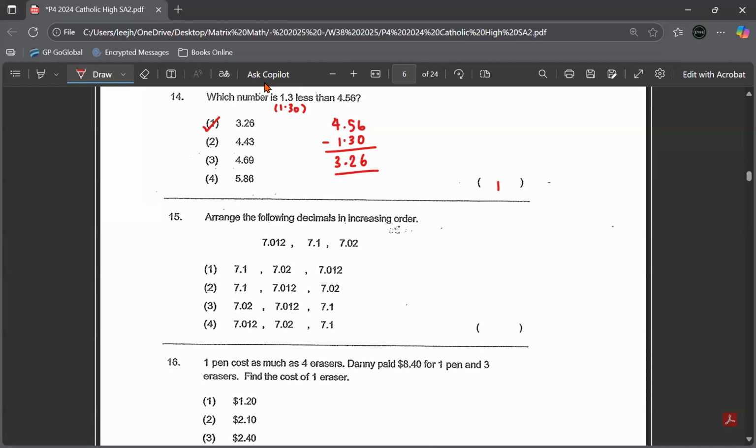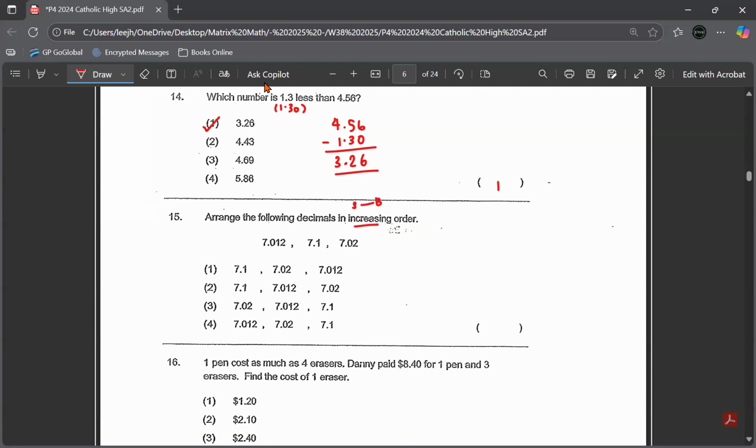Arrange the following decimals in increasing order. Increasing means small to big. Okay? So which one is your smallest? Which one is your biggest? So if you look properly, this is 7.012, this is 7.1, this is 7.02.